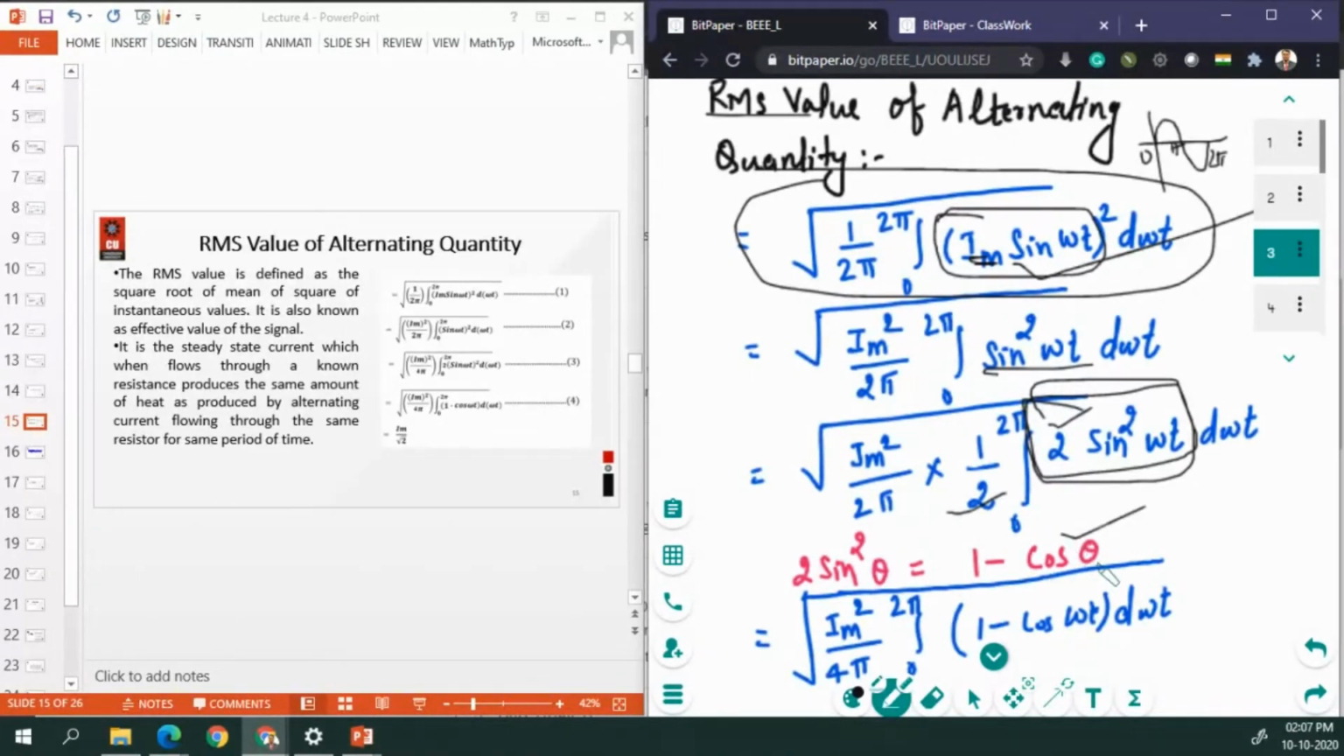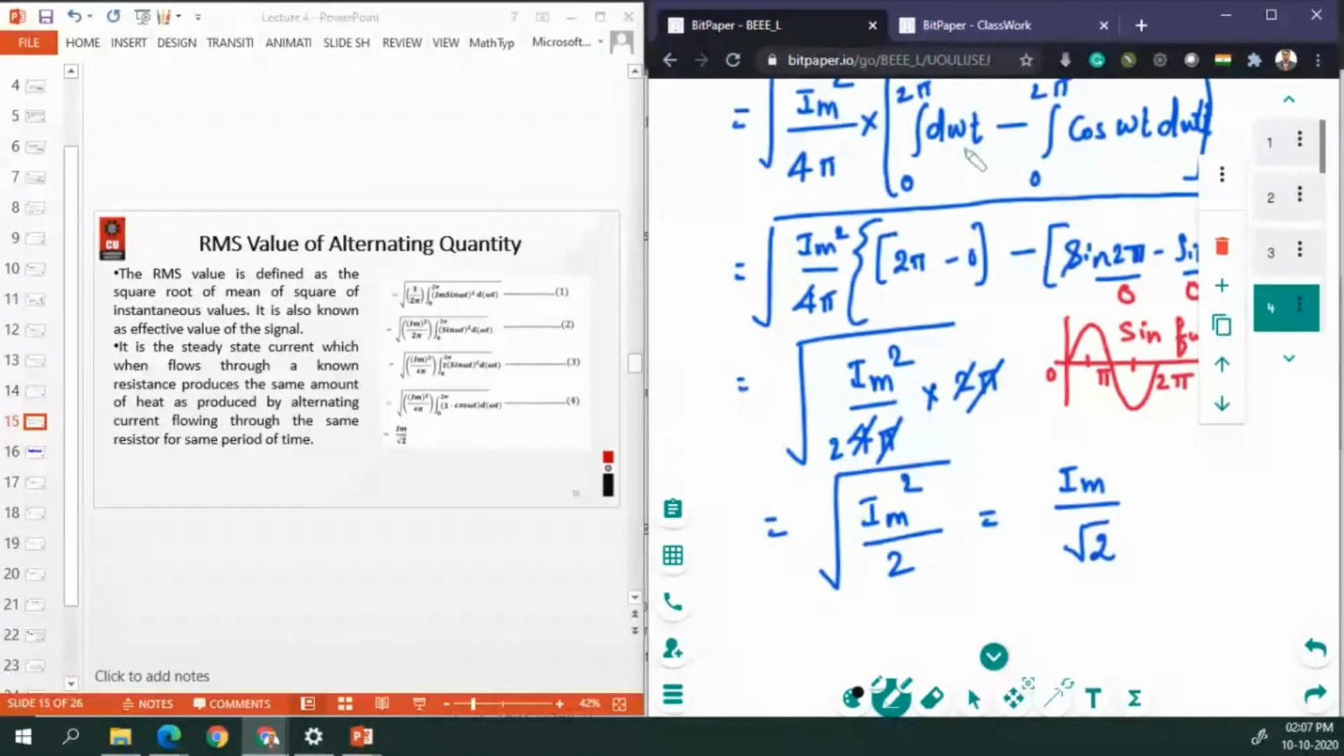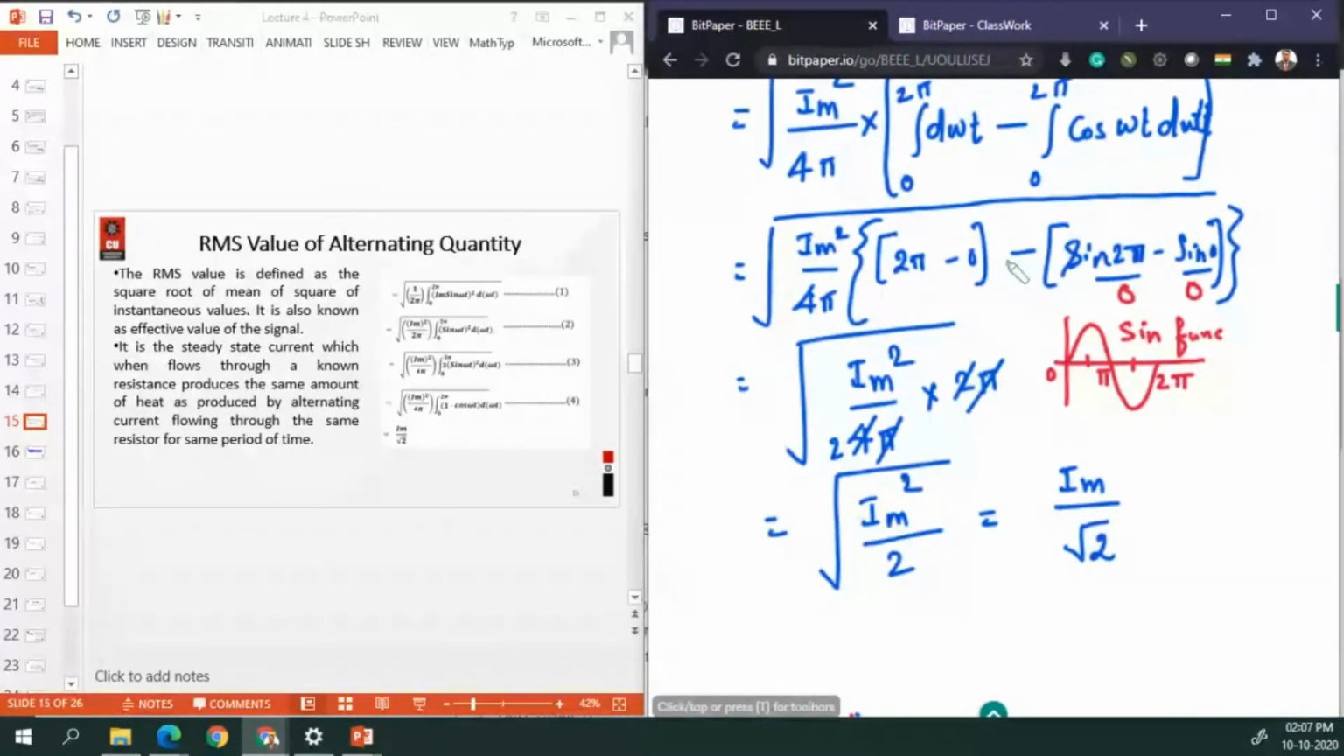After that, we have to apply the limits from 0 to 2 pi. So we apply the limit right here, and we solve these two equations and put in the values of the limit. So we get the result as 2 pi minus 0 minus sine of 2 pi minus sine of 0. As we can see in this signal, this is a sine signal.